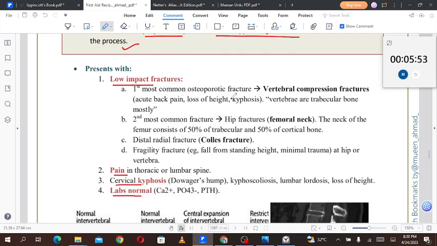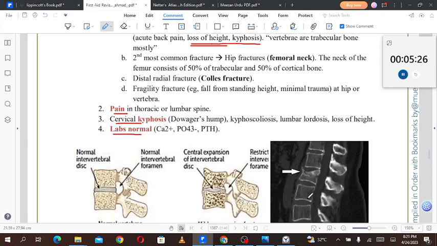Firstly, low-impact fractures. The most common osteoporotic fracture is the vertebral compression fracture, because the weight of the body is held by the vertebral body when the person is standing. Acute back pain, loss of height, and kyphosis. The person who is having osteoporosis will become short because there is a loss of height. The height is being maintained by the vertebral column. When the vertebral column is getting short, the person is also getting short.